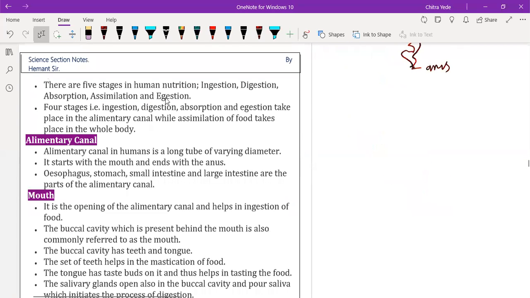There are 5 stages that we have already understood in holozoic nutrition. Which are they? Number 1 is ingestion of food. Number 2, digestion of food. Number 3, absorption of nutrition from the food. And number 4, assimilation. And last but not the least is egestion. And egestion is nothing but excretion, which is the removal of waste products out of the body.